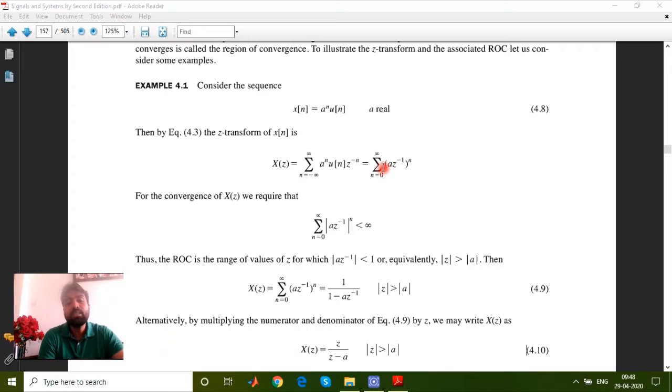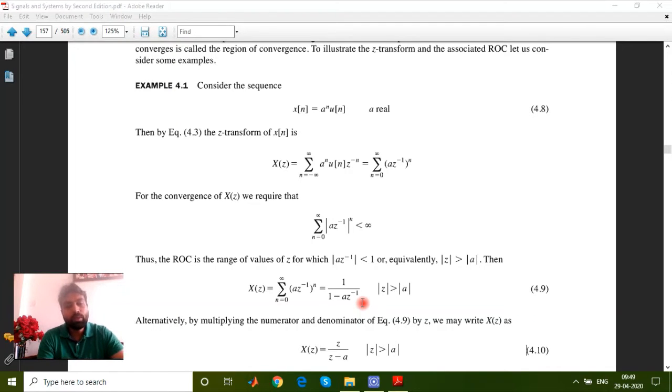Once we expand this series, it becomes 1 plus (a z^(-1))^1 plus (a z^(-1))^2 and so on. So this has a common ratio and becomes an infinite GP, geometric progression. This geometric progression can be summed for an infinite number of terms. We know that for an infinite GP, the summing formula is 1 upon 1 minus r. Here, substituting r as a z inverse, we have 1 upon 1 minus a z inverse.